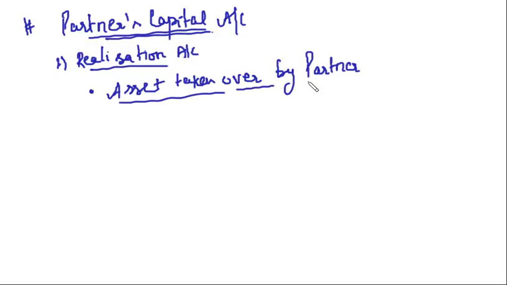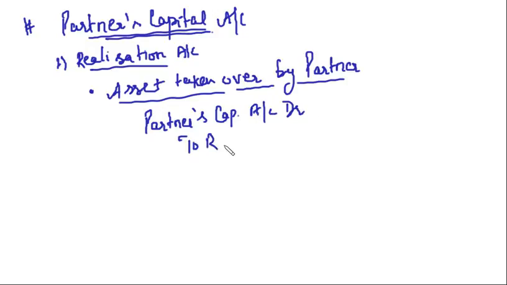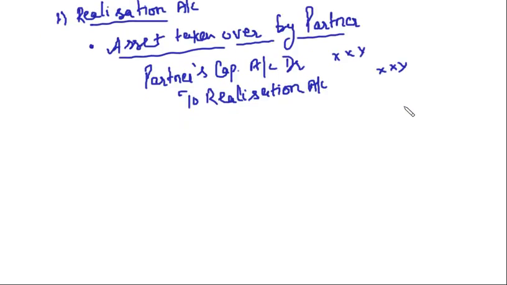This was one case where we talked about partners' capital accounts. What was the entry? Entry was partners' capital account debit to realization account. Am I right? So this was one entry, asset taken over by partner.